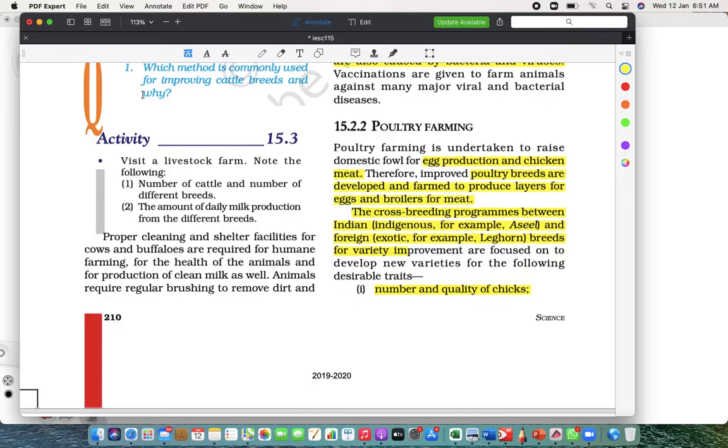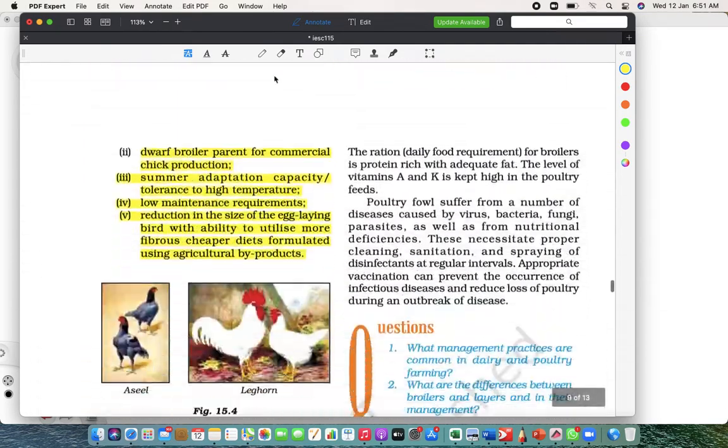Okay, fine. So we'll stop it here. Understand these two topics, right?